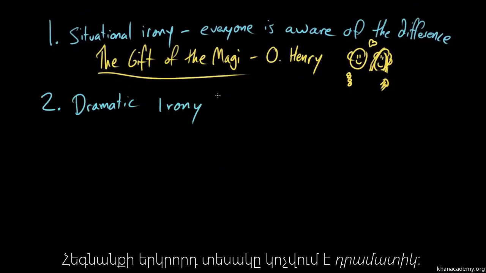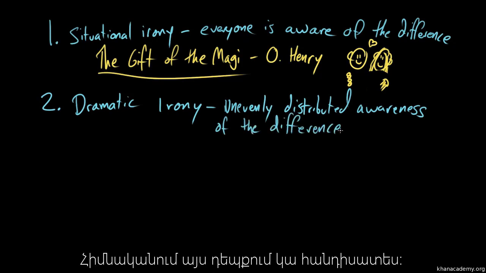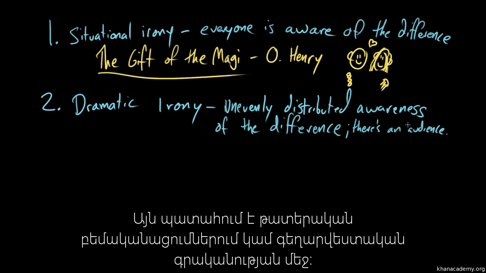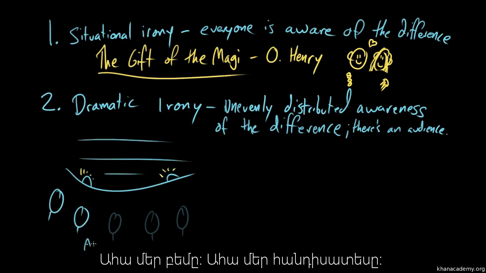Irony variant number 2 is called dramatic irony. And this means that there's an unevenly distributed awareness of the difference, specifically that there's an audience. So this is the sort of thing that really only comes into play in fiction or in dramatic work. So we're talking about a play or a movie or whatever.